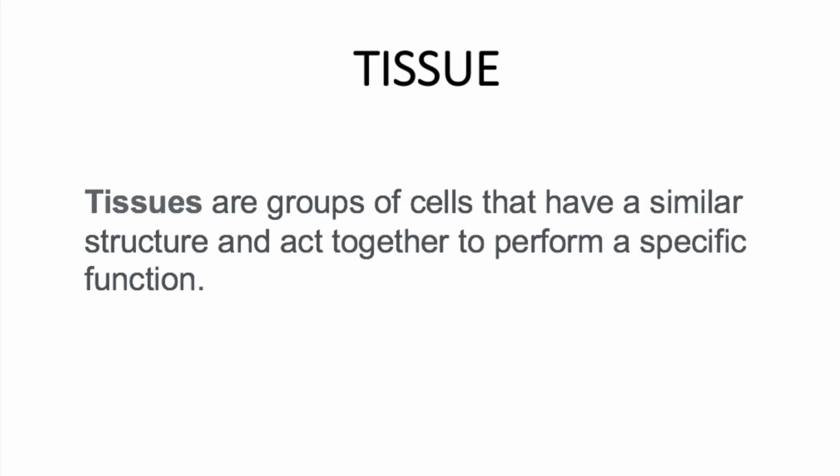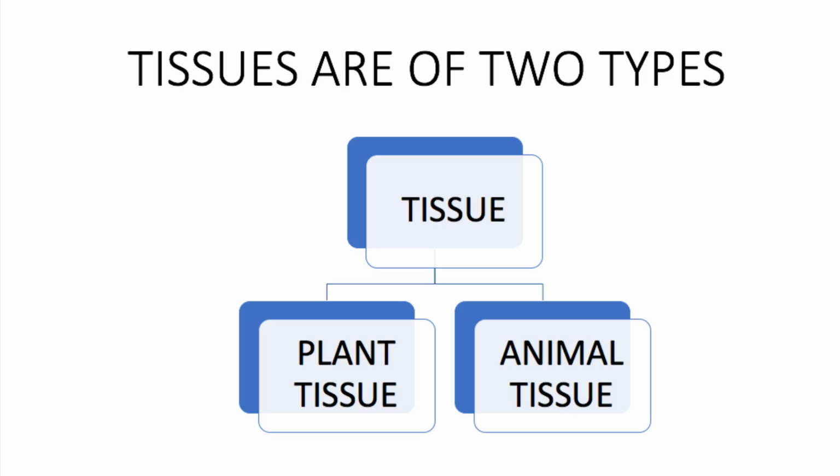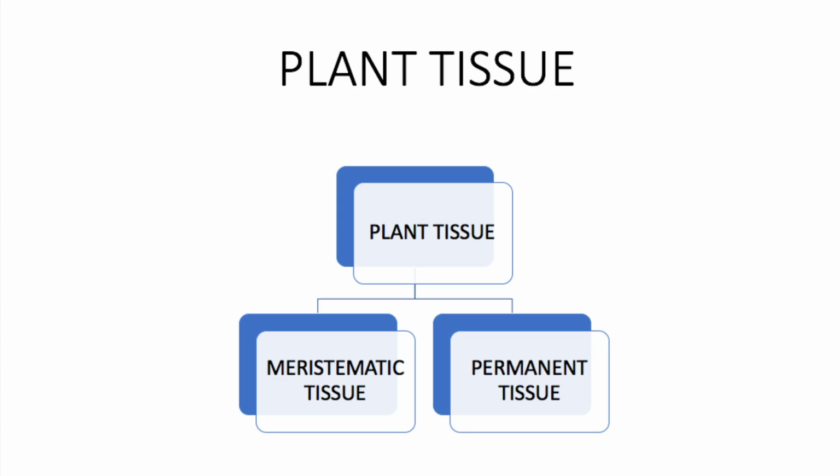Tissue. Tissues are groups of cells that have a similar structure and act together to perform a specific function. Tissues are of two types, plant tissue and animal tissue. Plant tissue. Plant tissues are of two types, meristematic tissue and permanent tissue.